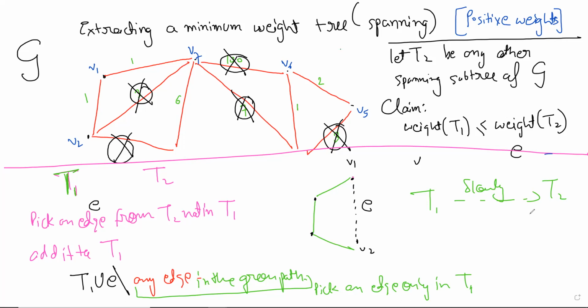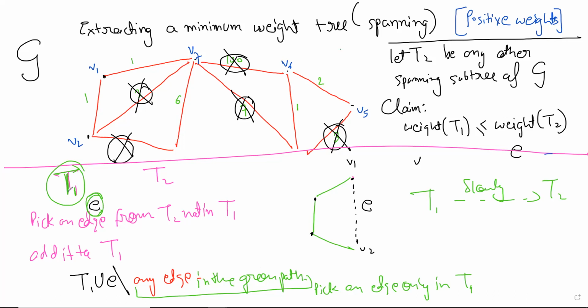Trying to go to T2 and showing that the weight will not increase. Yes, I think this is good enough, right? Because at each step, we are removing an edge of T1 and adding an edge of T2. Another way you can say it is that you start with T1 and pick a random edge E which is not in T1 but in T2.